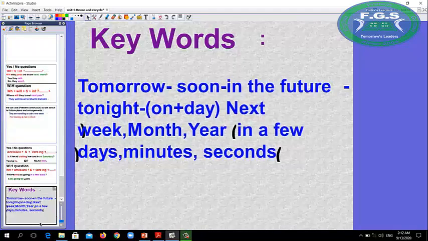Let's see the key words. They are very important. Tomorrow, soon, in the future, tonight, on plus day, like on Saturday, on Sunday, on Monday, and so on. Next week, next month, next year, in a few days, in a few minutes, in a few seconds.